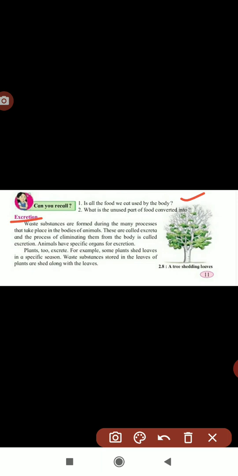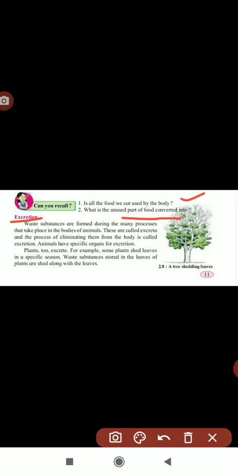Some food which is undigested that we are giving out. Yes. Next question. What is the unused part of the food converted into? Means undigested, unused part which is converted into the excretion process.